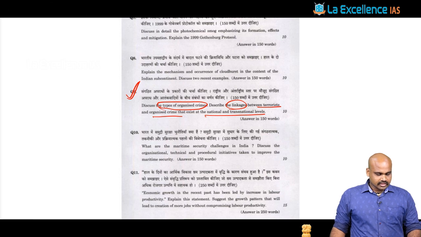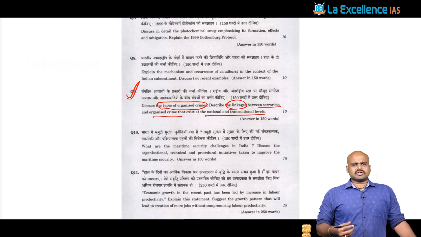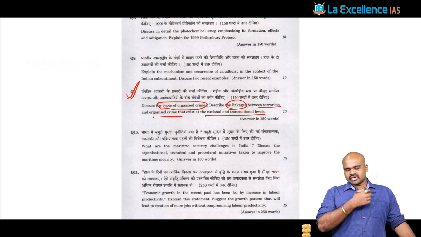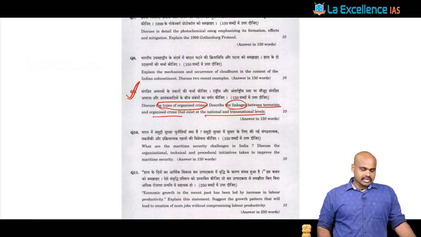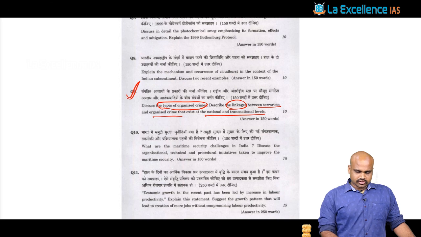This is a repeated question. A similar question was asked last year also, relating organized crime and terrorism, and in 2018 as well, we had a similar question.